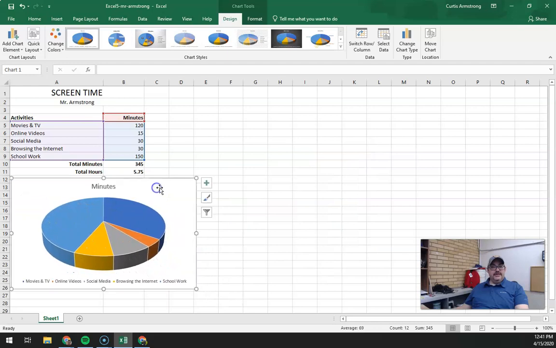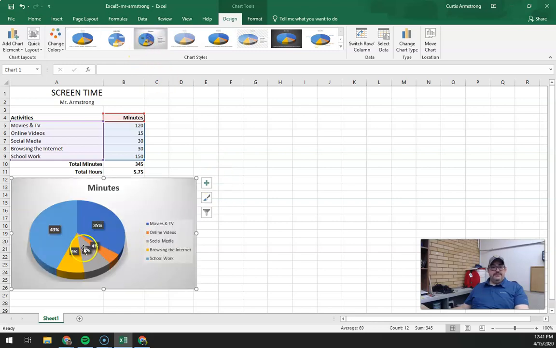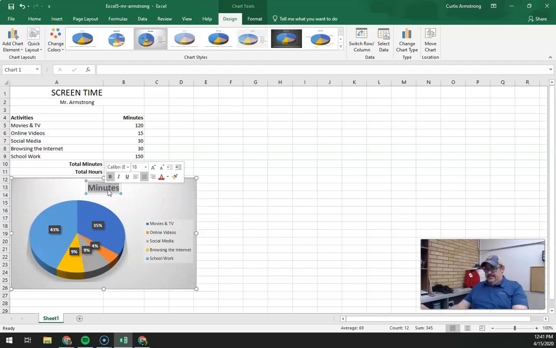So I'm going to bring this down here. Okay. There is a chart style that automatically adds the percentages here. Okay. You notice I've got 43, 35, and it corresponds with my activities up here. Okay. Where it says minutes, I'm going to go ahead and double click on that, so it highlights it. I'm going to type in screen time.